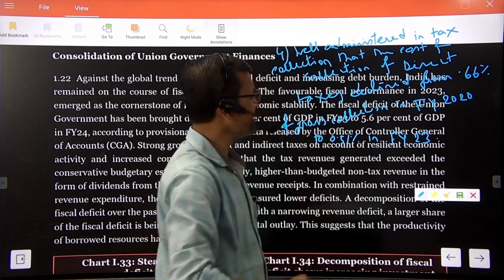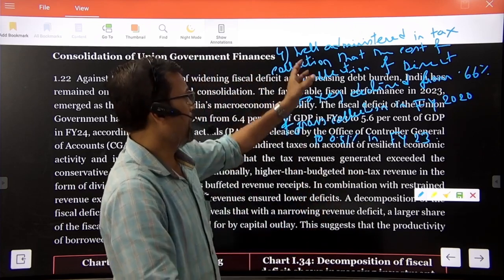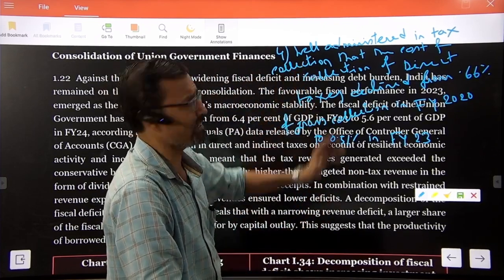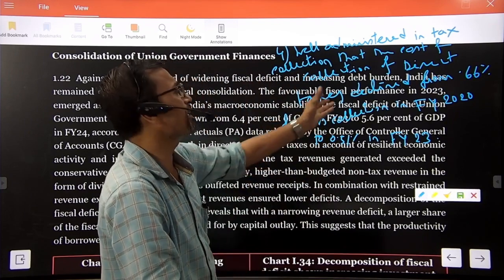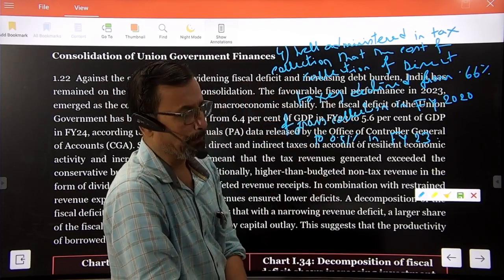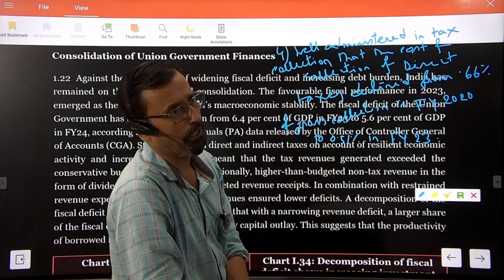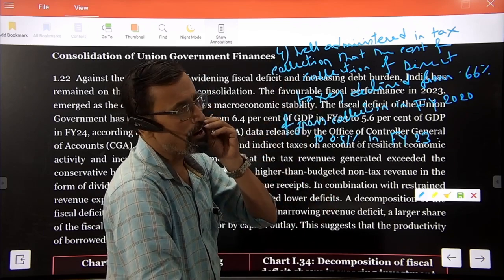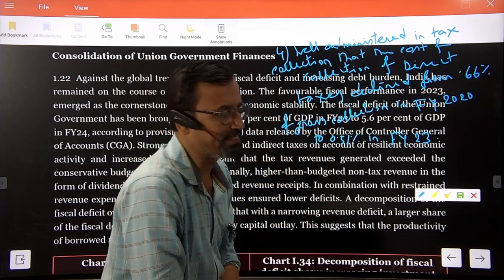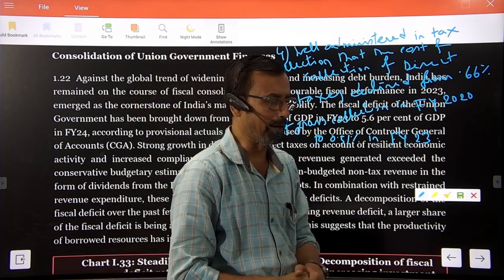So what we understand here is that efficient administration in tax collection was revealed in this report. This is another important reason behind the strong macroeconomic stability of the Indian government.